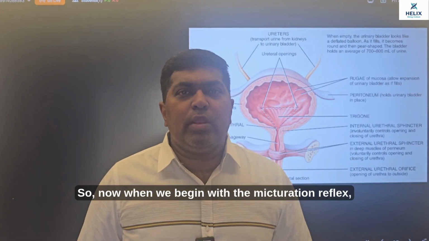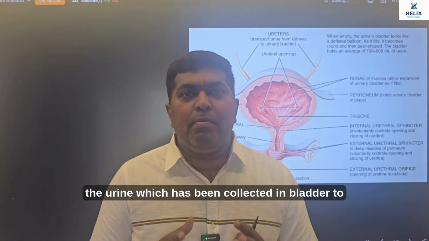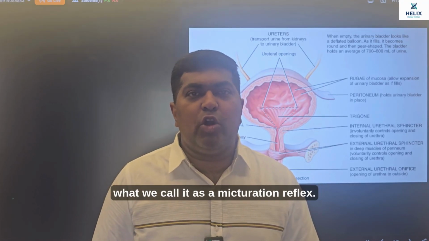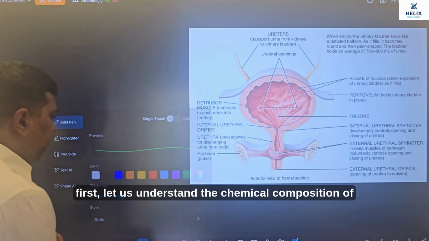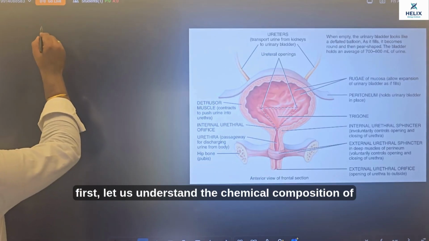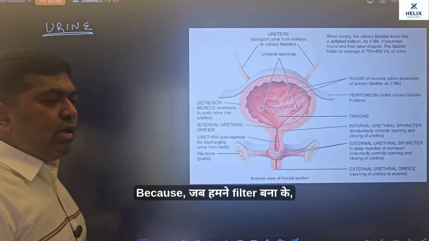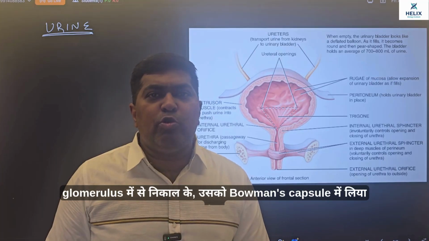So now when we begin with the micturition reflex, the urine which has been collected in the bladder, to remove it from our body is the process what we call a micturition reflex. So when we talk about micturition reflex, first let us understand the chemical composition of the urine which has been collected in the bladder. Because जब हमने फिल्टर बना के ग्लोमेरुलस में से निकाल के उसको बोमेंस कैप्सूल में लिया